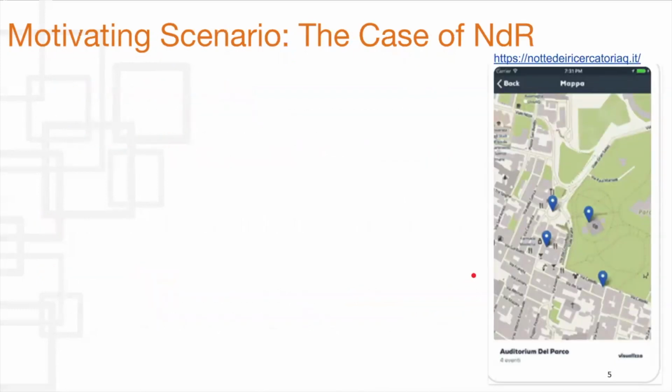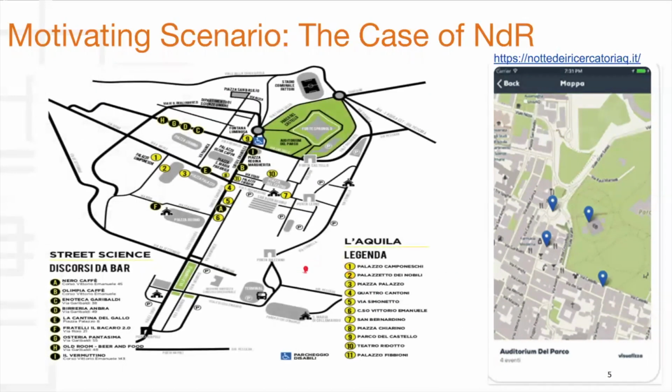Now, let's put this in perspective. Let us consider a real scenario. NDR, which stands for Notte di Ricercatore, is a street science event held in the city of L'Aquila as a part of the European Researchers' Night. It is a one-day event where public and researchers are brought together to share different types of infotainments from morning to late night. The image on the left shows the overall event map of NDR, and the image on the right shows the screenshot of the mobile app, which can be used by the public to locate different events in the city.